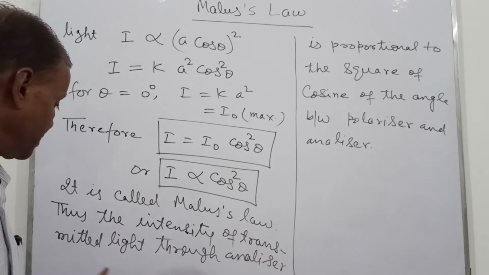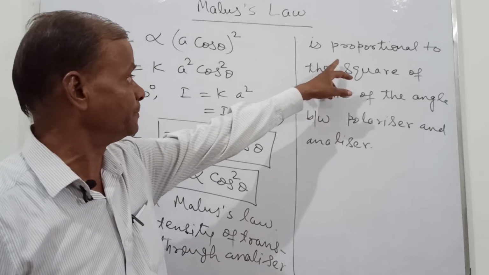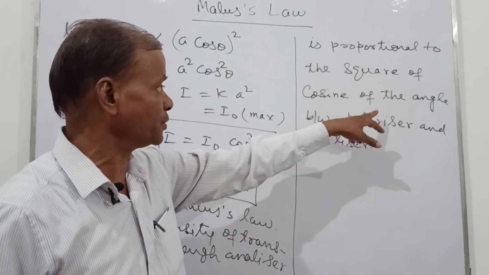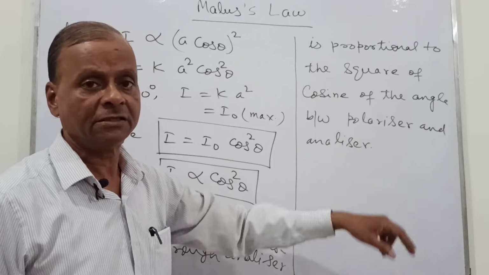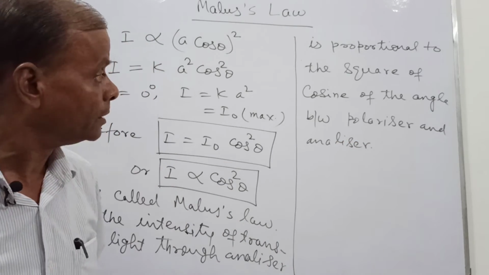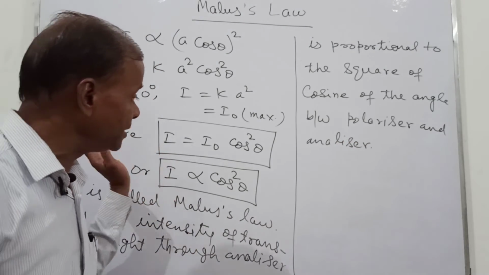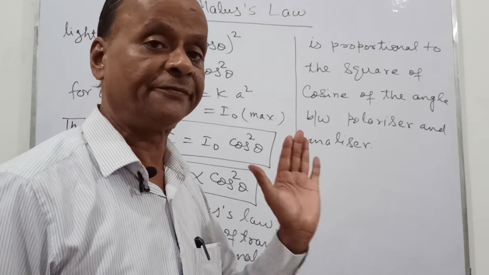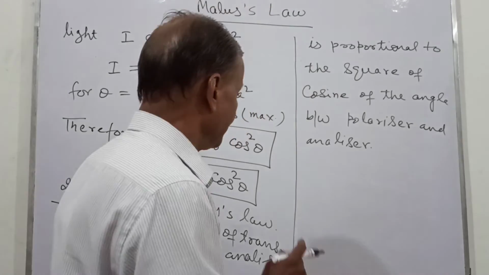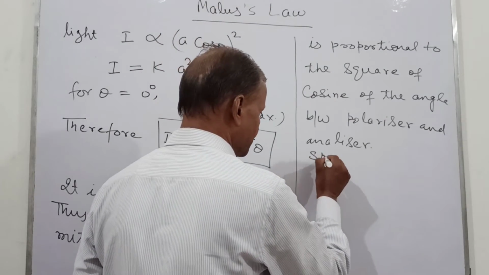The intensity of transmitted light through the analyzer is proportional to the square of cosine of the angle between the polarizer and the analyzer. And now you can immediately see from here what the intensity will be when theta is taken at different values. So now, special cases.